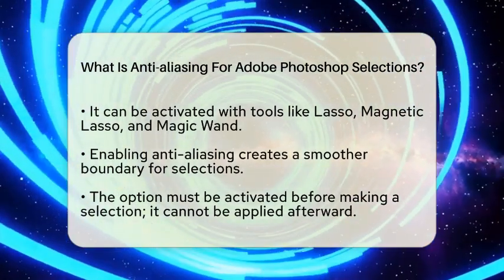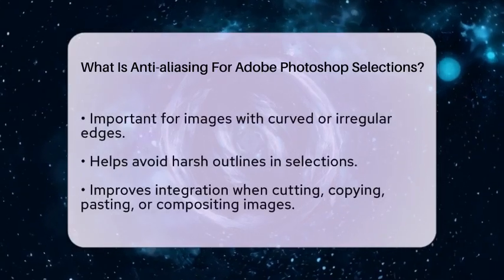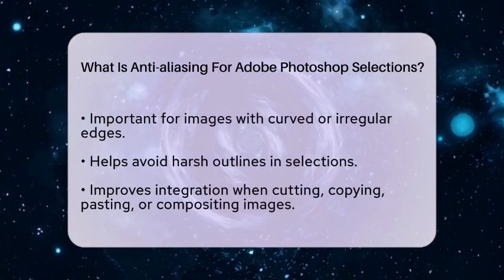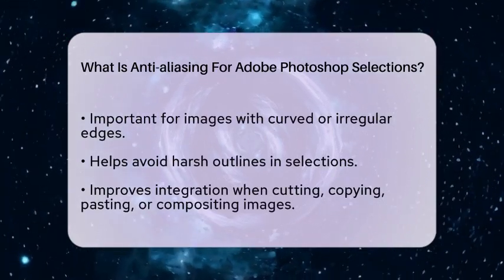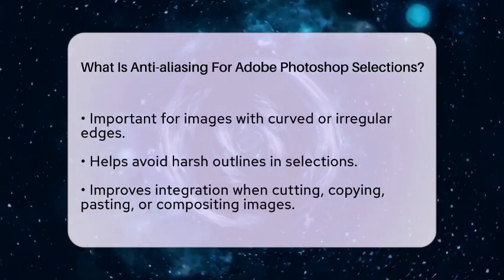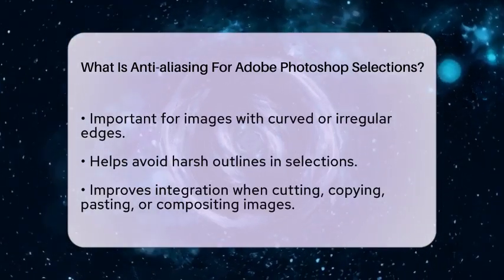To use anti-aliasing, you need to activate it before making your selection. You can find this option in the Tools Options bar. Once your selection is made, you cannot apply anti-aliasing afterward. This is important to remember, especially when working with images that have curved or irregular edges.